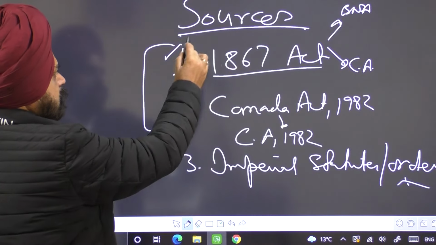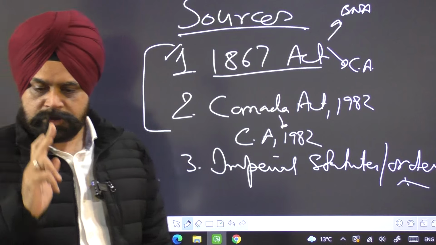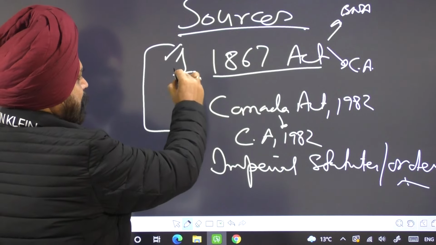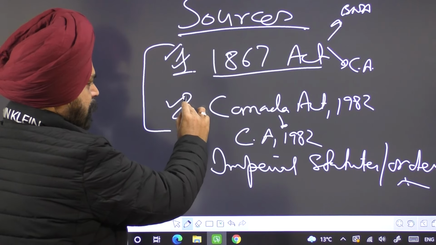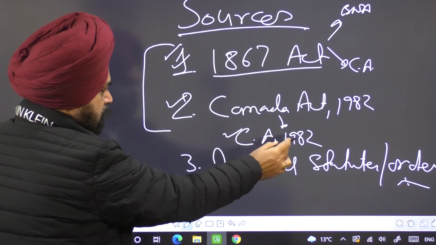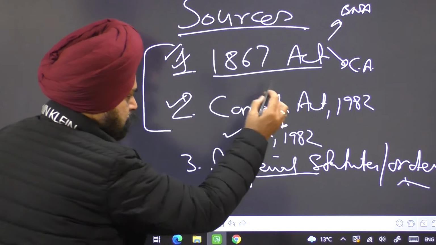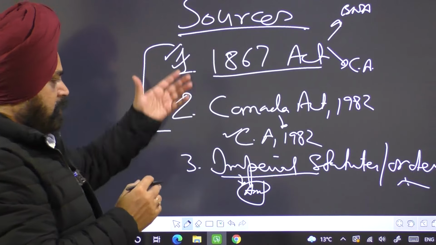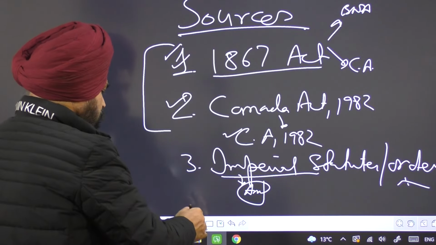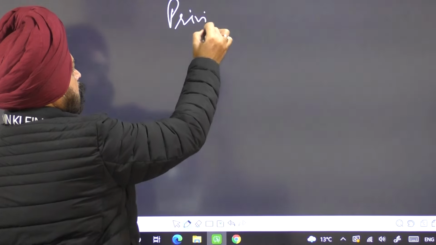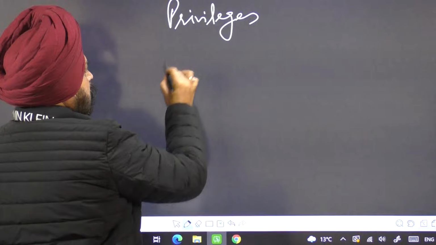So the first source of constitutional law in Canada: first is the 1867 Act, the 1982 Canada Act, which has the Constitution Act 1982, then the imperial statutes and orders and the amendments made to it. So these are the sources. Then what are the other sources? Privileges, conventions,